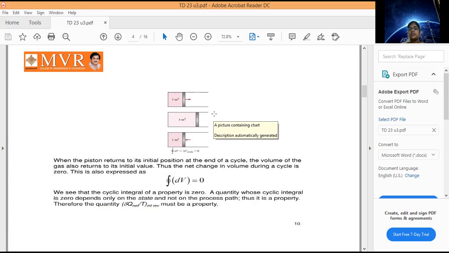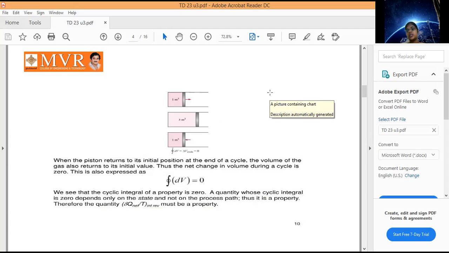So when you take a cycle, a process 1 to 2, what is the starting point, 1, and what is the ending point, 2? Those points we call point functions. In between, the number of states we pass through form a curve. That curve we call a process, so the process we call a path.